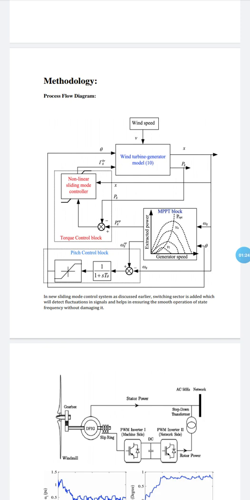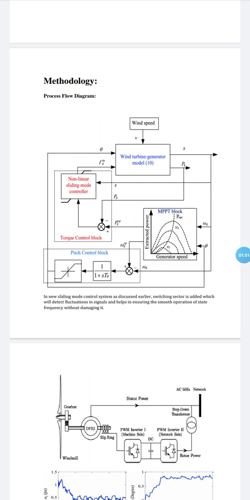the relation between the wind speed and the power of the wind turbine is non-linear and non-homogeneous. That is why we cannot extract maximum power at maximum speed. So to achieve the maximum power at maximum wind speed, we need a controller that will control the system and give us the output at maximum.